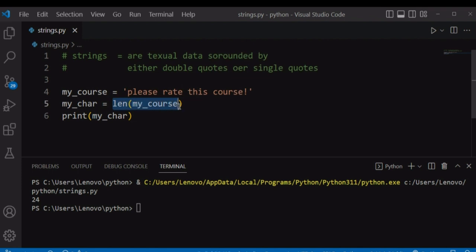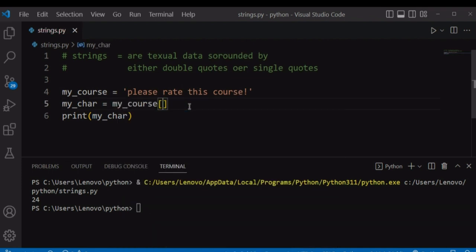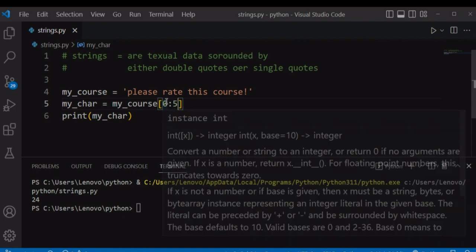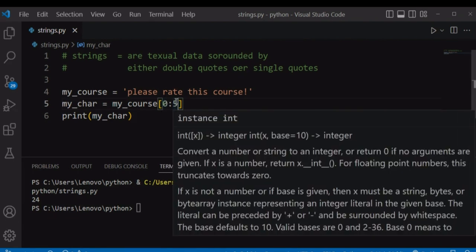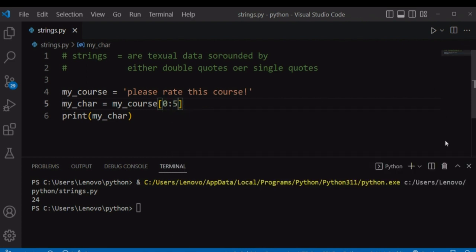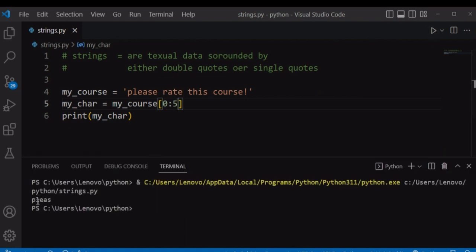We can access a range of characters using the index. Let's say my course, using square brackets, you can access a range of characters. So the first one is where our index range will start, and the last one is where our index range will end. So the last one will not be included. Let's just print and see it for ourselves. It will include the first range, which is P, 0, 1, 2, 3, 4. So it will not include the last index.